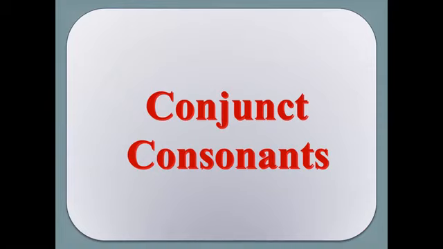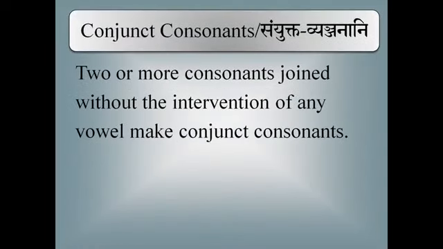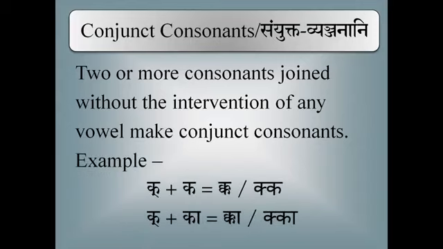We are discussing the topic conjunct consonant. What does it mean, conjunct consonant? Two or more consonants come together without any vowel intervention. That is called a conjunct consonant. Any consonant can follow any consonant. Any number of consonants can follow any consonant. That is called a conjunct consonant.